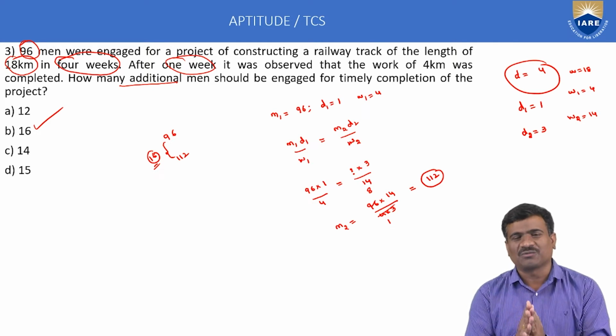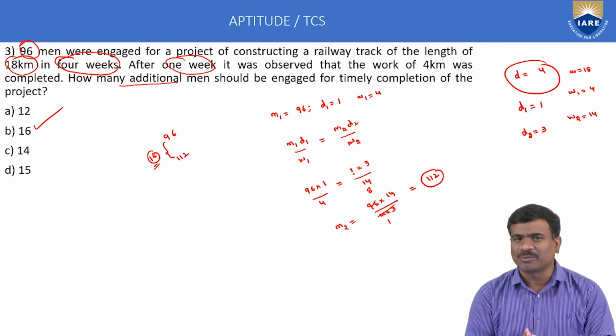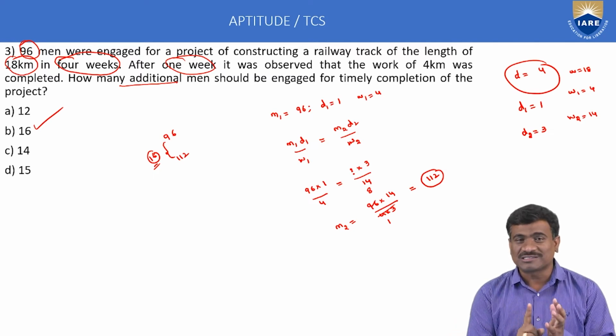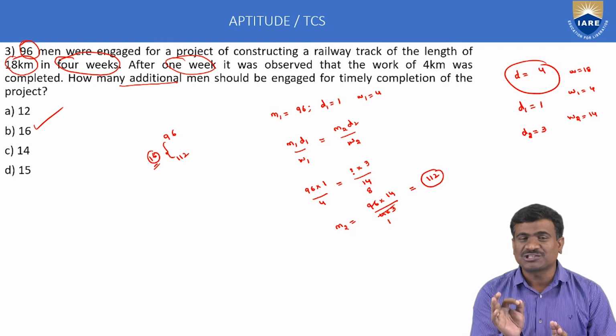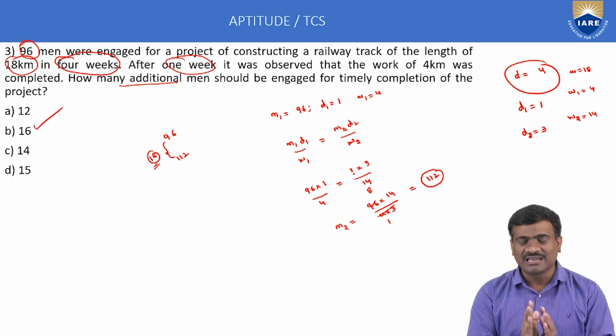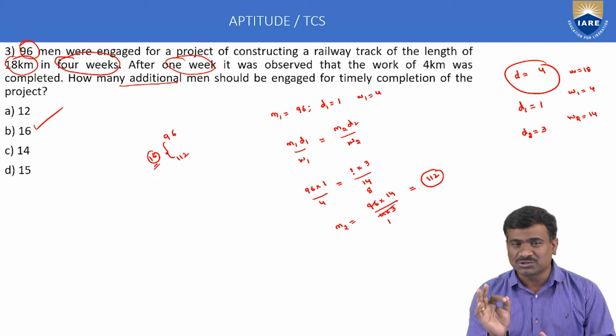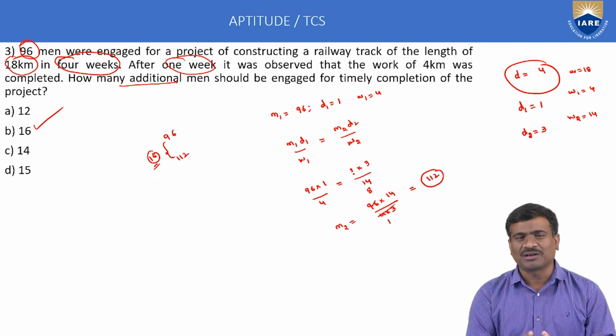A time and work application is also important, but a simple topic. In time and work, only two applications are important. One application: M1 D1 T1 by W1 is equal to M2 D2 T2 by W2. Second application, efficiency concept, which means A is 3 times as efficient as B. Those two models are very important.